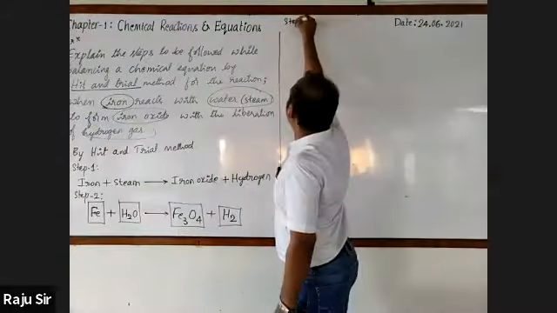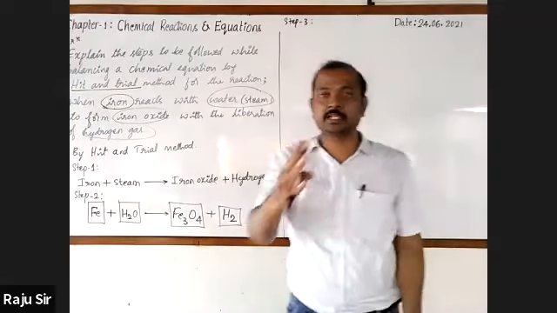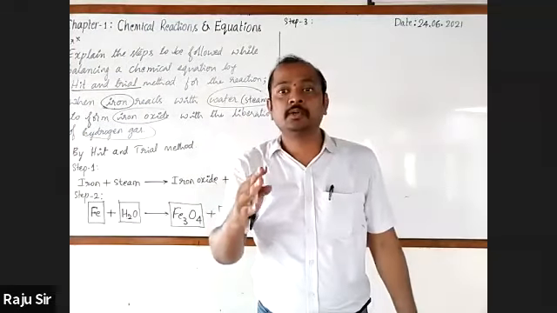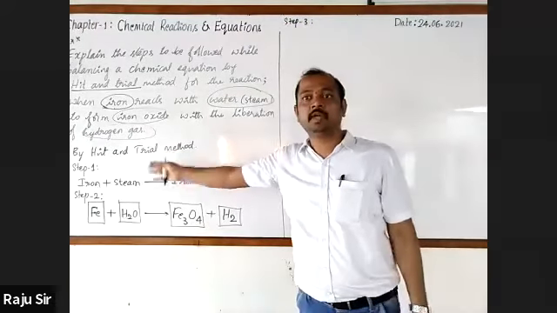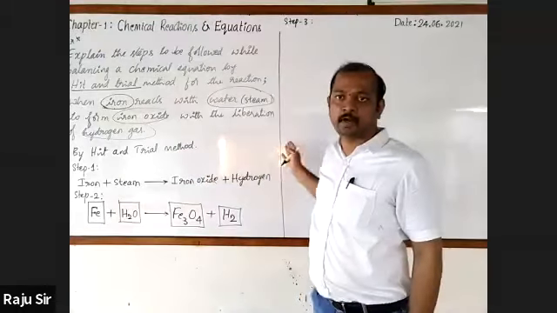We are moving to the next step. Step 3. Listen. In the third step, we are going to list the number of atoms of each element on the reactant side as well as the product side.